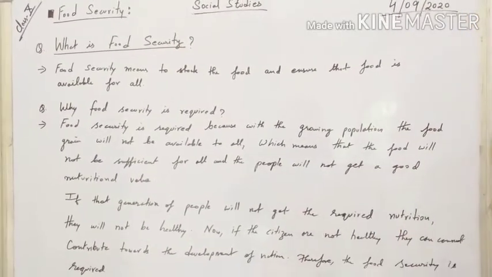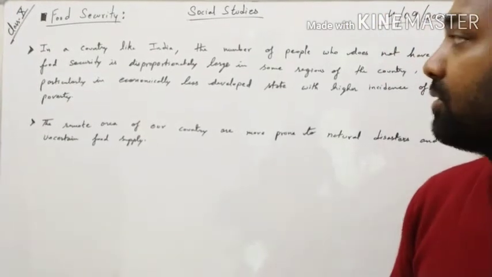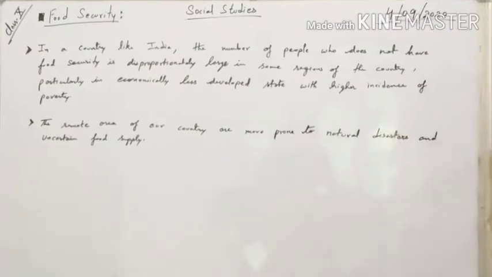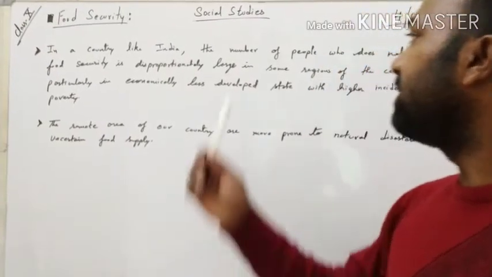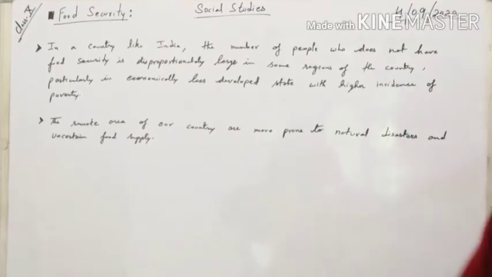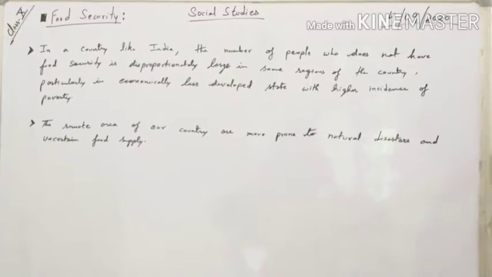Now let us understand the next point. There are some other reasons also behind food security. Let us understand those reasons also. In a country like India, the number of people who do not have food security is disproportionately large in some regions of our country, particularly in economically less developed states with a high incidence of poverty.